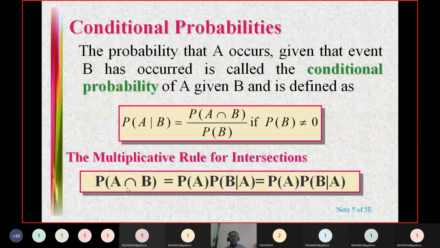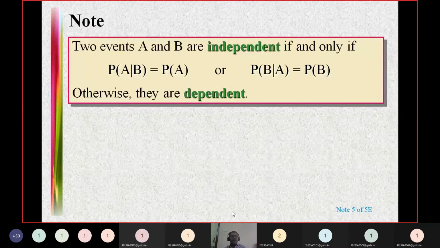Therefore, you can write the joint probability in two ways: P of A into P of B given A, or P of B into P of A given B. Okay. And for independent events, the happening or not happening of A is not going to be affected by the happening or not happening of B. Therefore, the probability of A given B remains P of A because B is not going to affect A. Similarly, P of B given A will be equal to P of B. A and B are not affected by their counterparts.